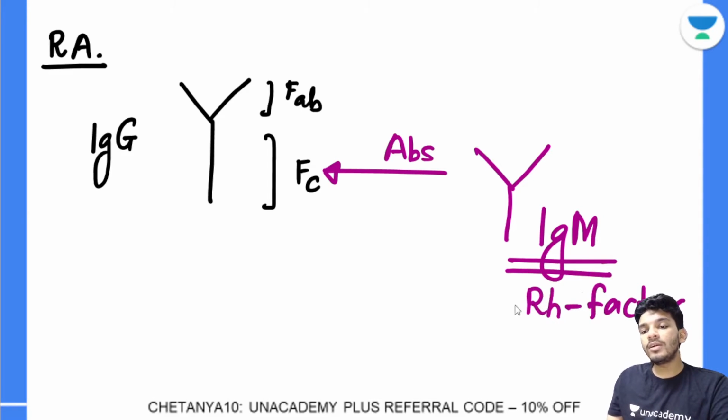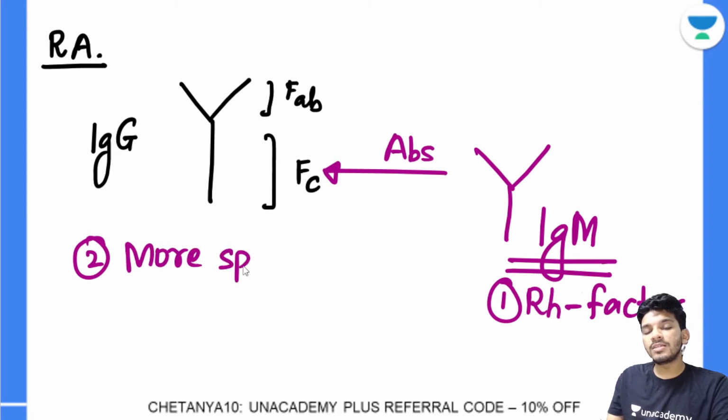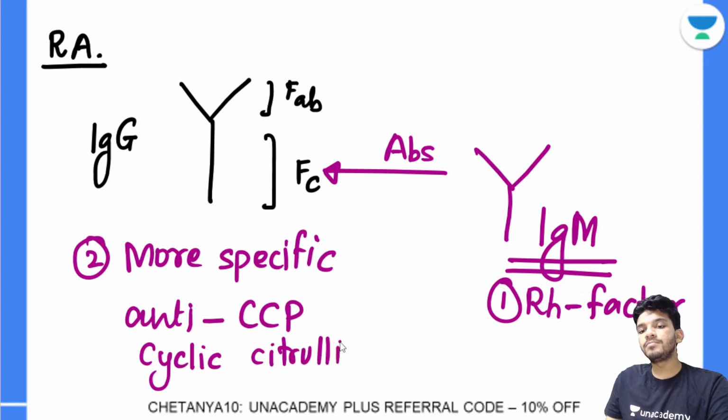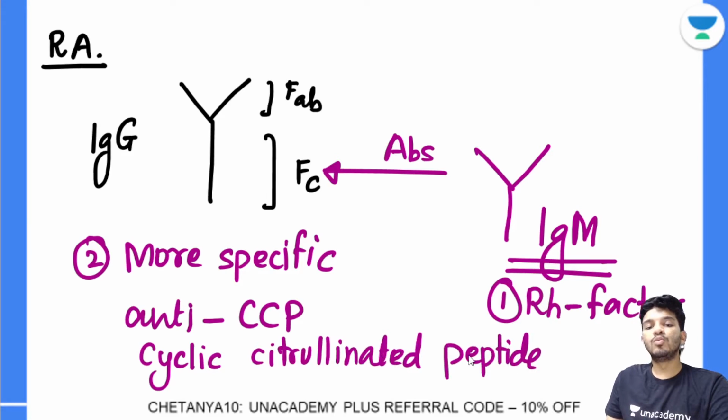One more type of antibody that is more specific is called anti-CCP. Anti-CCP antibodies are more specific than the rheumatoid factor for rheumatoid arthritis. CCP stands for cyclic citrullinated peptide. That is about rheumatoid arthritis.